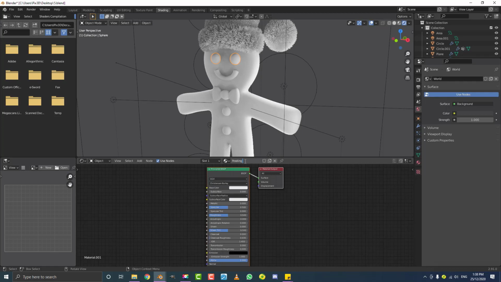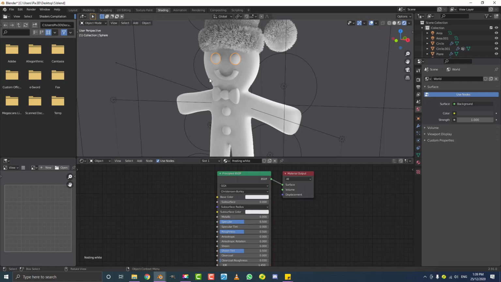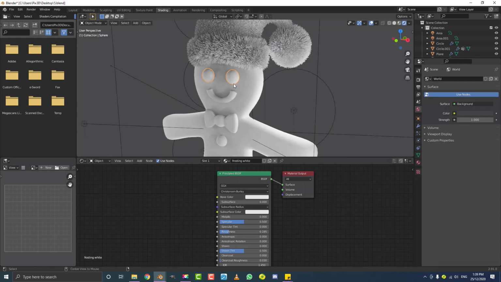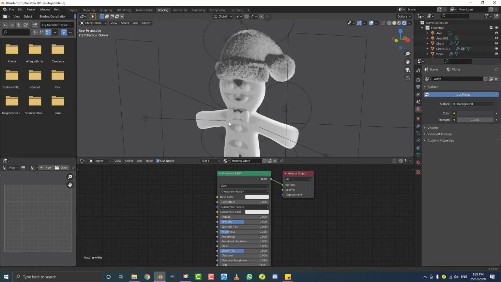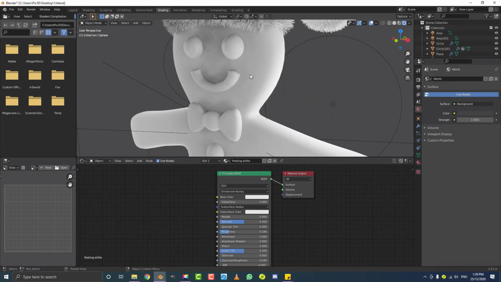Okay, or you can call it Frosting White, because it's going to be white frosting. So call it Frosting White, and what we're going to do is come here and bring the roughness down to make it a little bit more reflective. Not all the way, but just something like 0.19 should be fine, or 0.2. But at the moment it looks too perfectly smooth, and what we need to do is add some distortion.